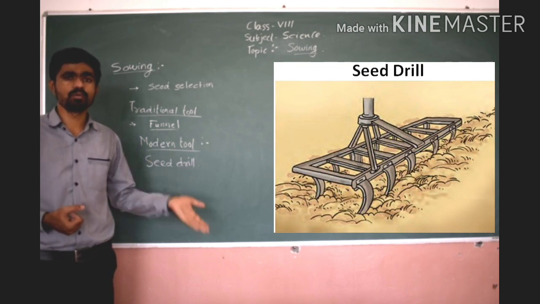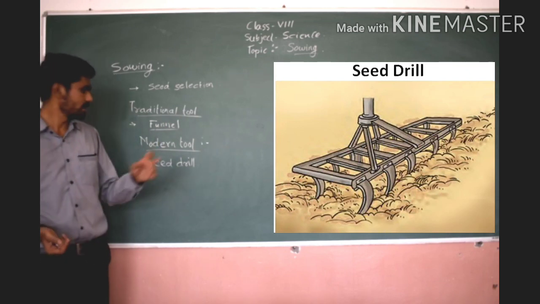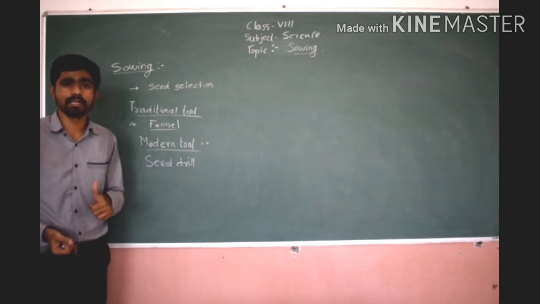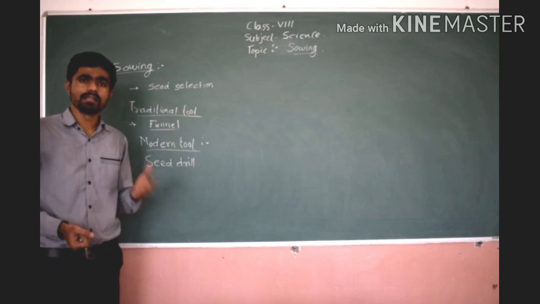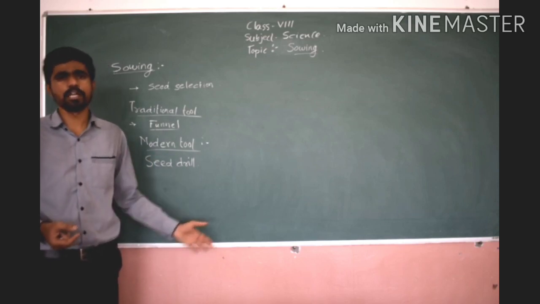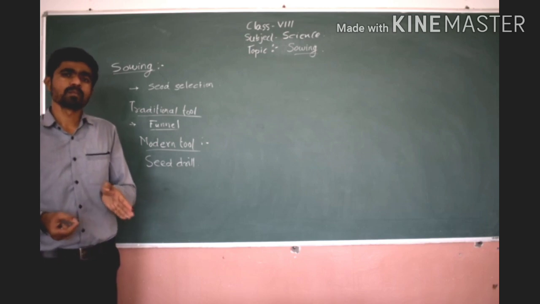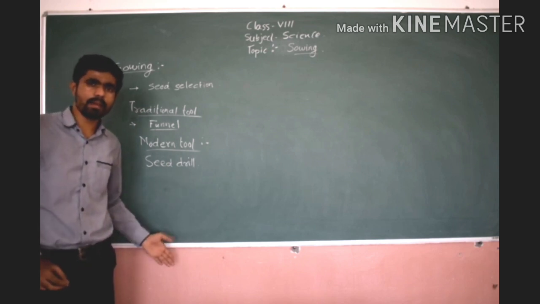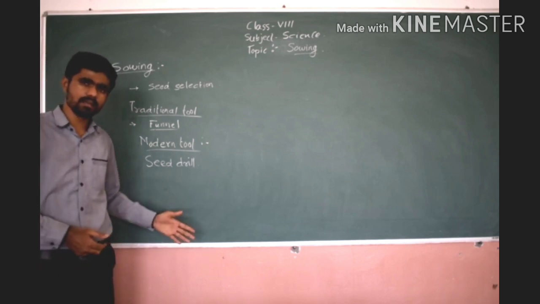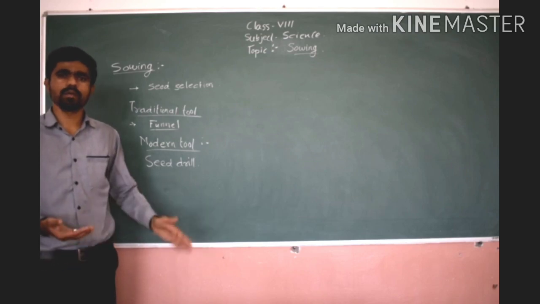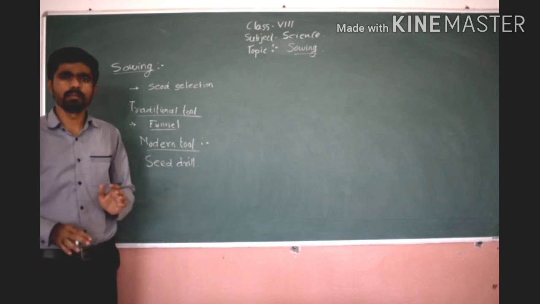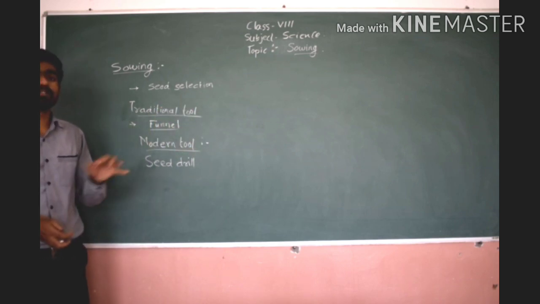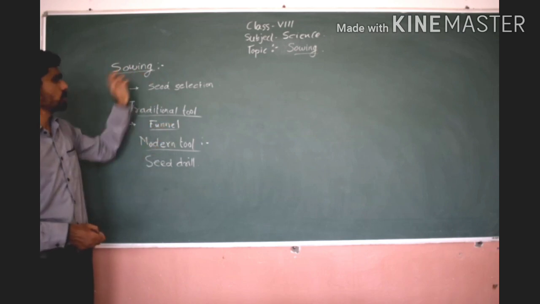So for that purpose, we need to cover the seeds also. And for that, the seed drill, which is attached to the tractor, is the best technique, because it also has a leveler at the back. That rod leveler is nothing but a rod, so it pushes soil over the seed. The seed is sown through the pipe, and as the tractor moves in front, the leveler puts soil over it, so it does not allow exposure to the birds. In this way, the seed drill works efficiently as compared to the funnel, and this is the process of sowing.